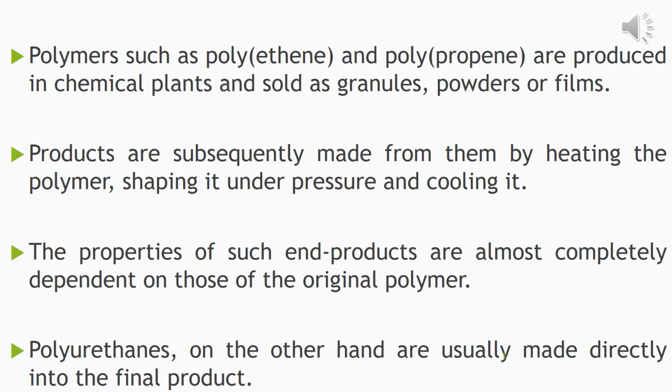Like we are saying, the other polymers, like polyethylene and polypropylene, are first made and then sold in the form of granules or powders or films. These products are subsequently made by heating the polymer, shaping it and cooling it under pressure. So the properties of the end products are almost completely dependent upon the original polymer, but the polyurethanes, on the other hand, are just made directly into the final product. No further processes on the polyurethane are done.